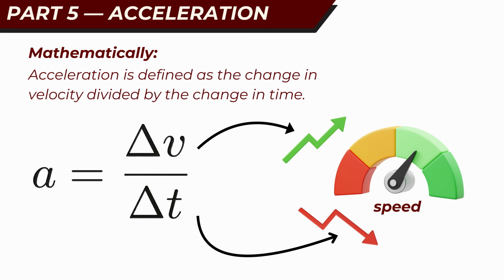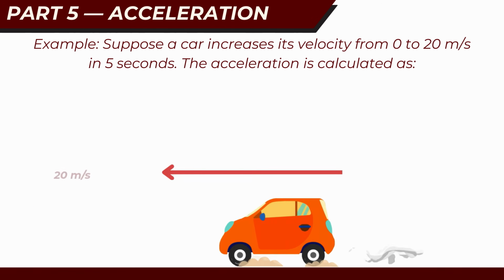Mathematically, acceleration is defined as the change in velocity divided by the change in time. This means acceleration is not only about speeding up, it can also describe slowing down or changing direction. In other words, acceleration measures how velocity changes over time. Let's begin with a simple example of speeding up.